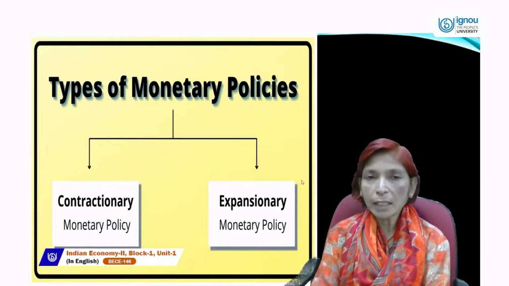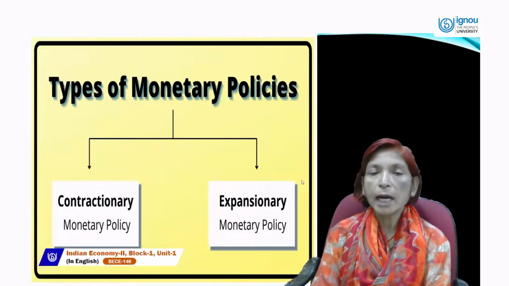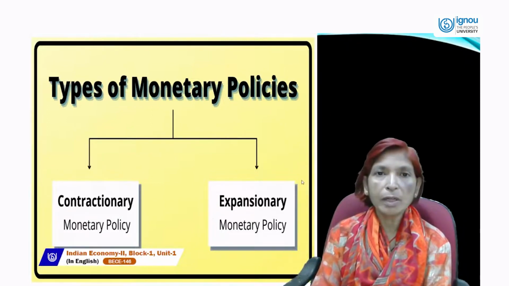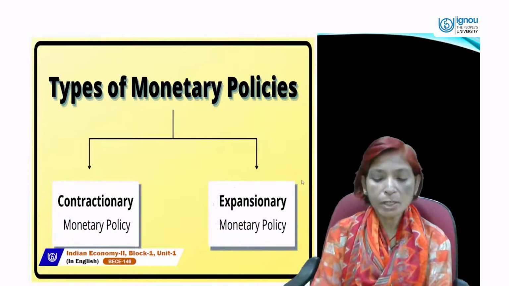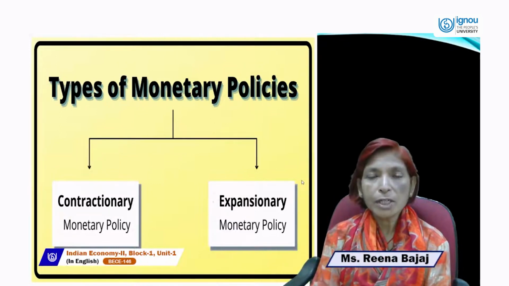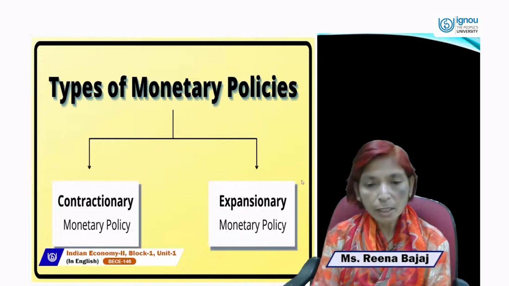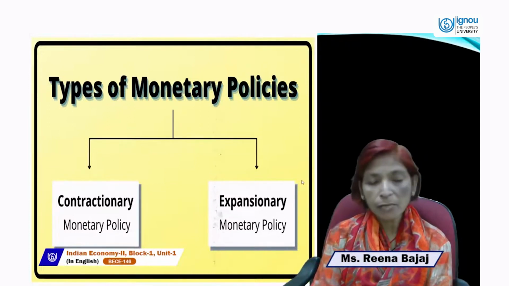If price continuously falls, then producers will be discouraged from producing. When producers are discouraged, production will fall, employment will fall, income will fall, and demand will fall, and everything will fall, and the economy will go down or reach a situation of depression or recession. So, to solve the problem of deflation, RBI follows expansionary monetary policy, and to control inflation, RBI follows contractionary monetary policy.